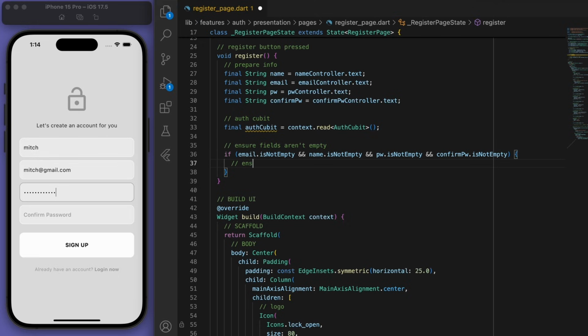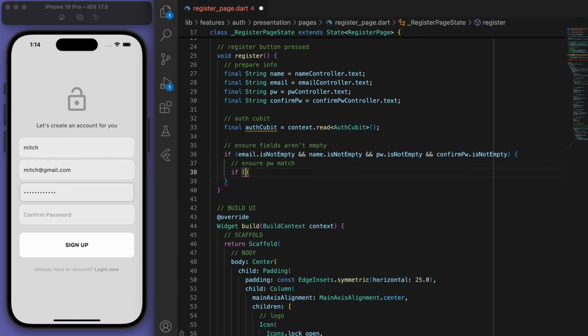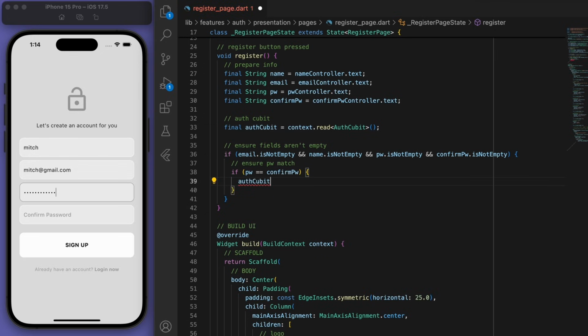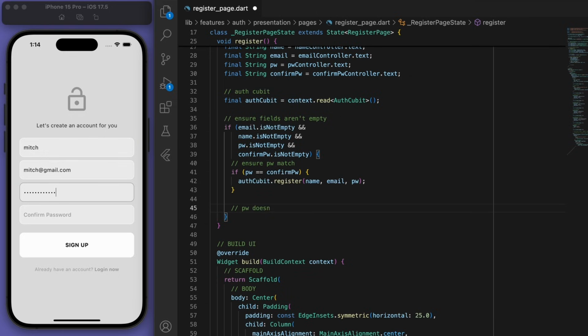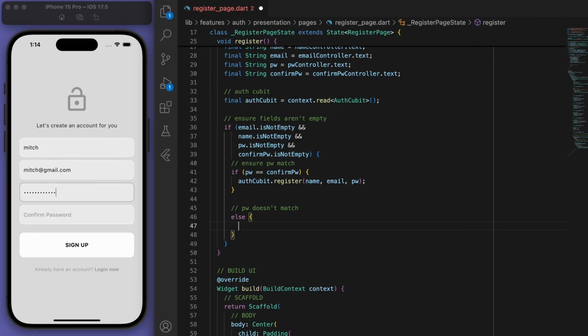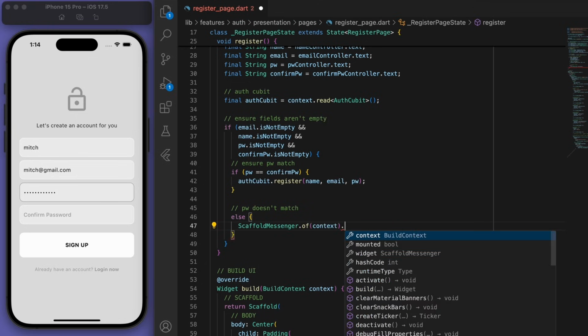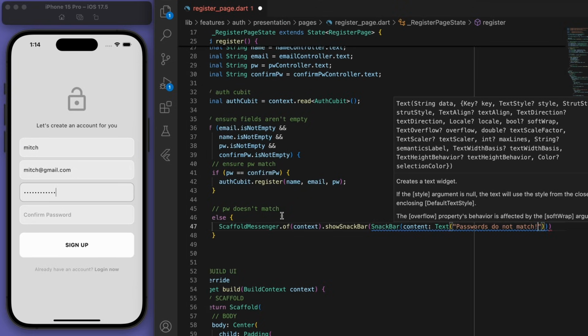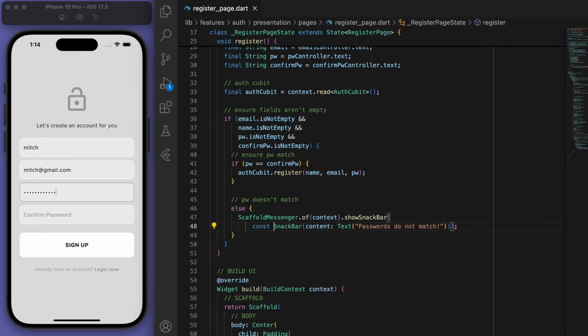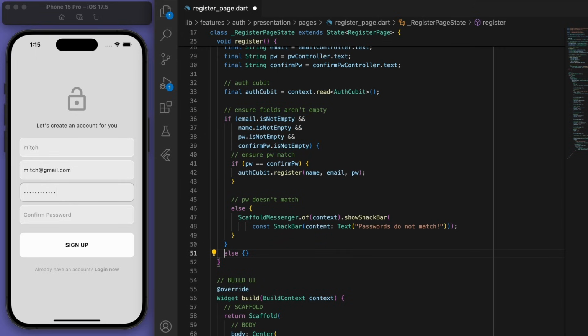And if it passes that first case, then let's also make sure that the passwords match, right? And then we can register in our auth cubit. If the passwords don't match, then let's just show a snack bar. Cool, and if it doesn't pass the first condition, where some of the fields are empty, then let's also display a snack bar to display that error.